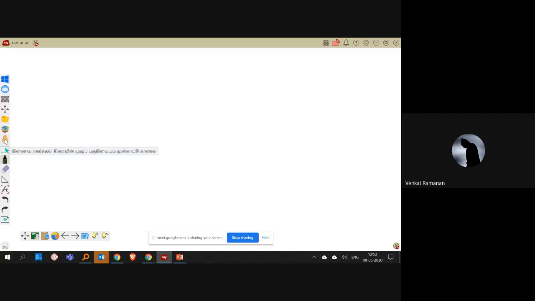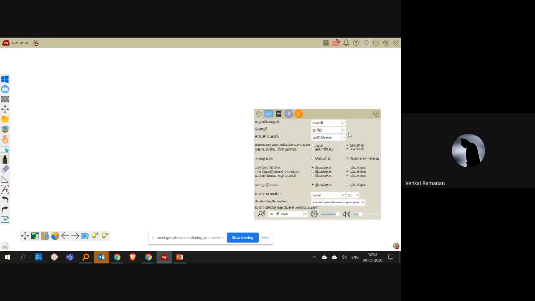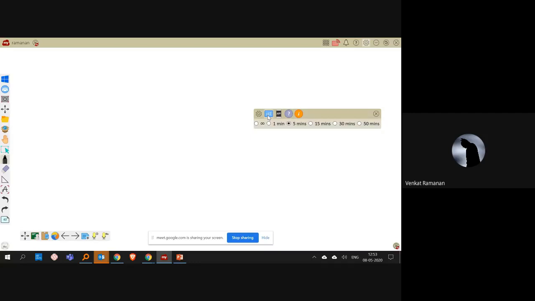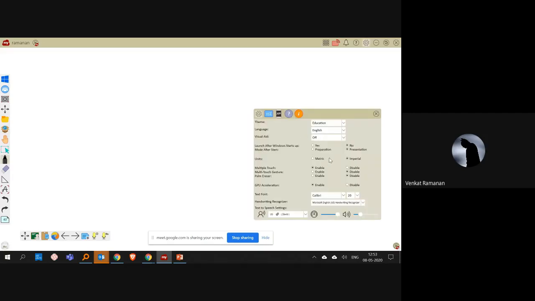So just we discussed about infinite number of pages and infinite scrolling. So this is the function which is clearly mentioned over there. And you can also have automatic sign off. For example, if you are not active for about 15-30 minutes on your board, your account gets automatically logged out and the board goes to sleep. That is also there. And another thing is visual aid.